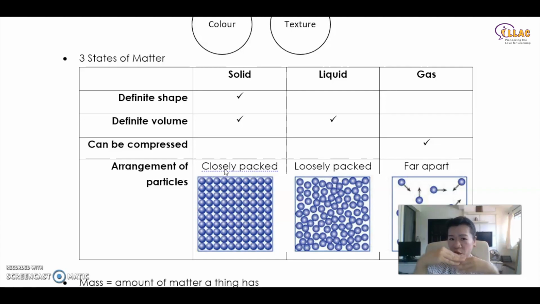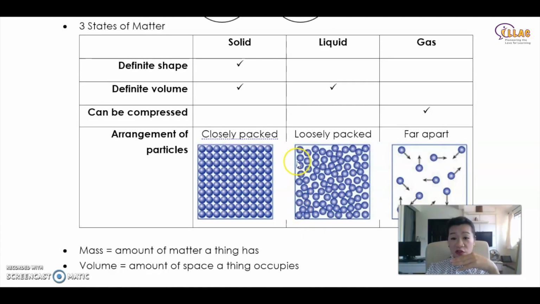But if you continue to boil them further, what happens? You continue to boil them further, you give them more energy, they will vibrate even more, bounce against each other, and they go flying up. They become gas. You give them so much energy, they separate out, they fly out all over. And if you put them into a bigger container, they will be able to fly out all over. But the same amount of them is inside. The mass doesn't change. The volume changed in gas.